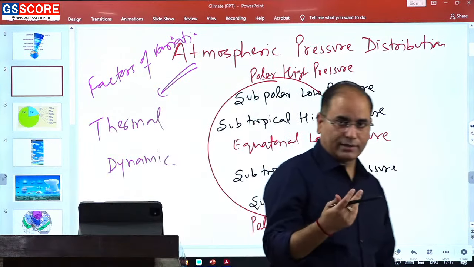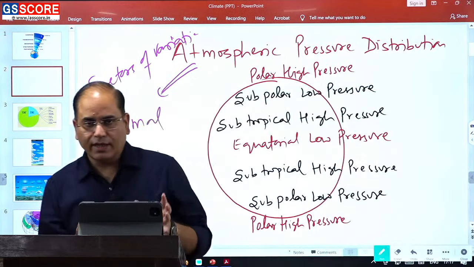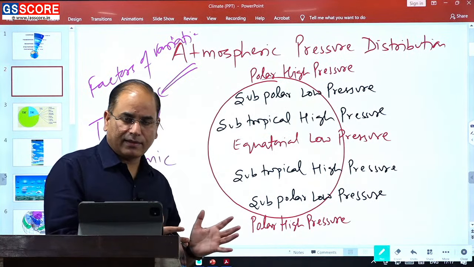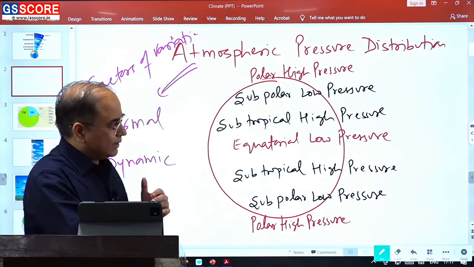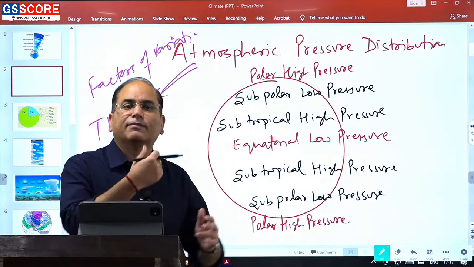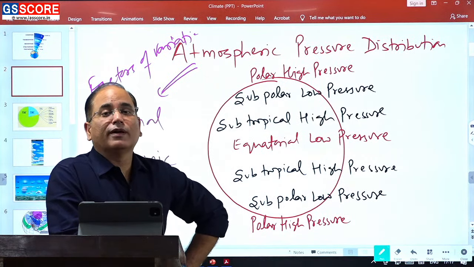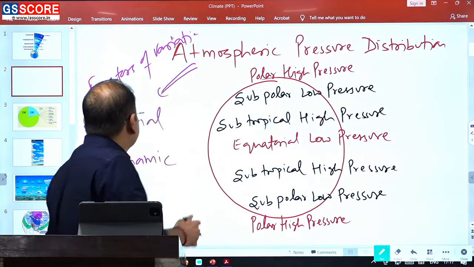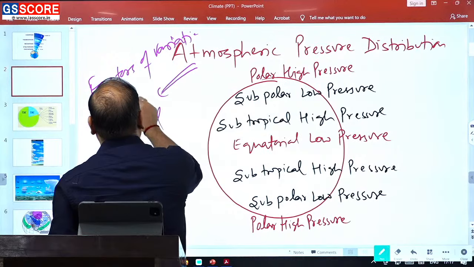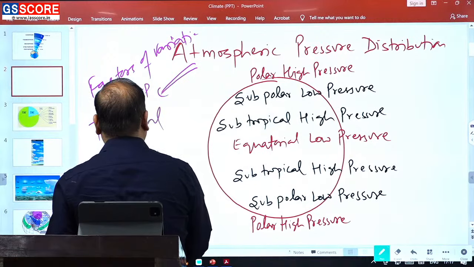So pressure is associated with either the thermal factor or the dynamic factor. Thermal factor is nothing but the temperature, and dynamic factor is simply the movement of air. So thermal factor is the temperature and dynamic factor is associated with the air movement.